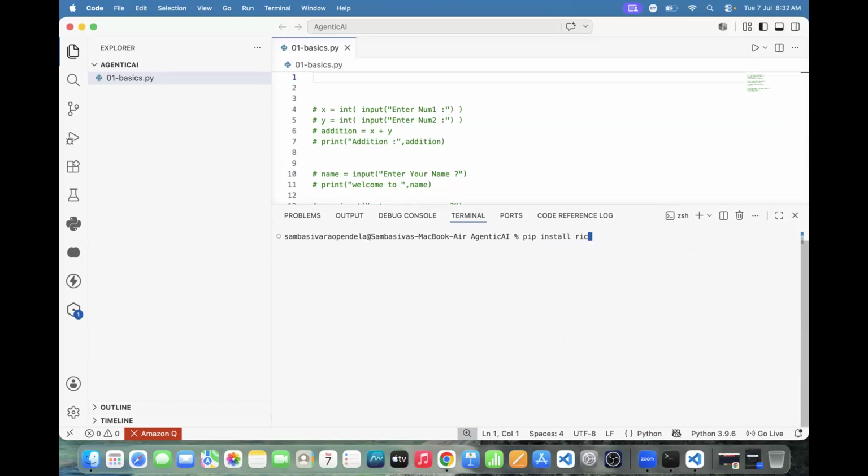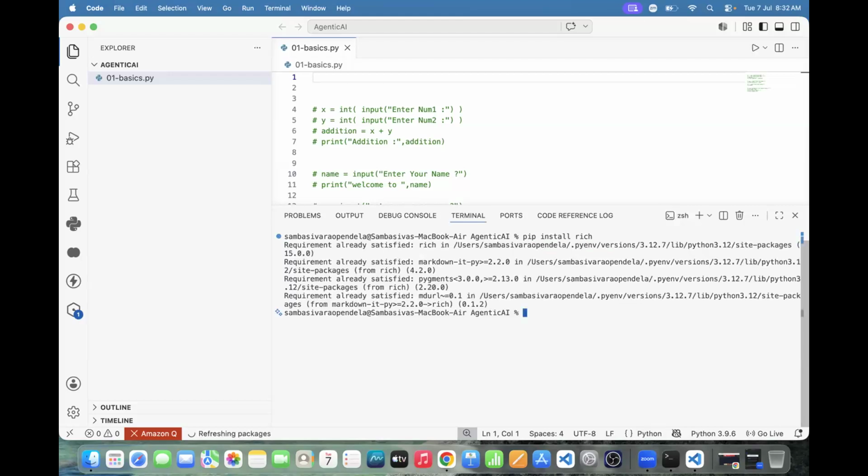Pip install rich. Try to say this one: pip install rich library. In some laptops it is pip, in some laptops it is pip3. Check your laptop. If pip is working, no need to worry. Otherwise, use pip3. Run it. Has the browser downloaded or not?